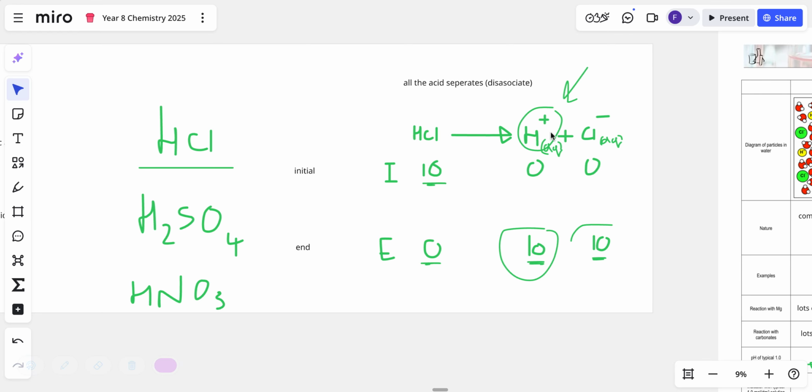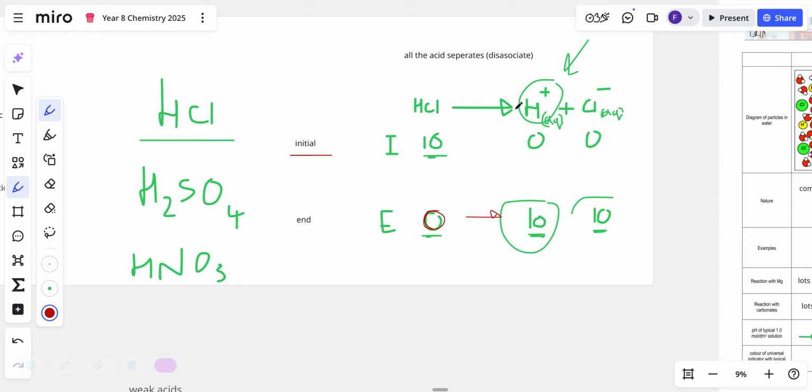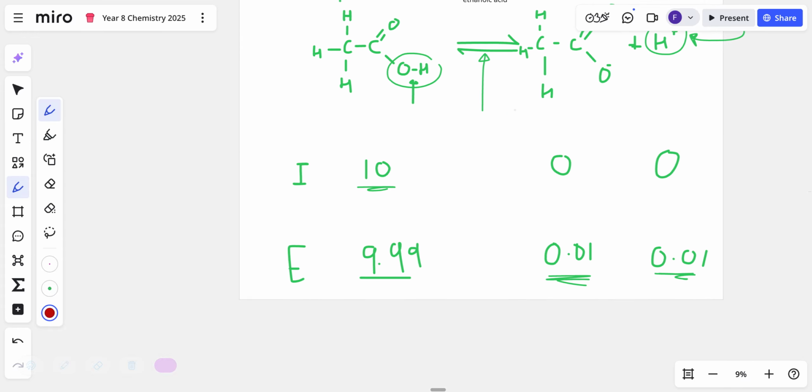Now, this is a very strong acid, meaning if initially you have 10 moles, doesn't matter how much or the units, when you dissolve it, all of the HCl will dissolve and form H plus ions and Cl minus ions. This is why it's a strong acid. All of the acid separates. The technical word is dissociate. I missed an S out on dissociate.